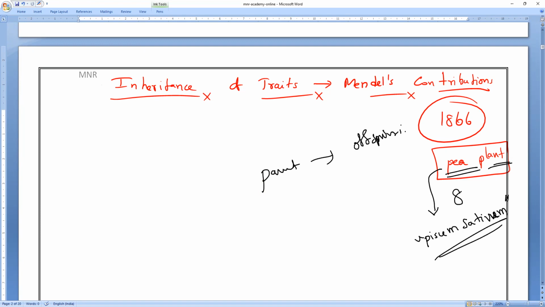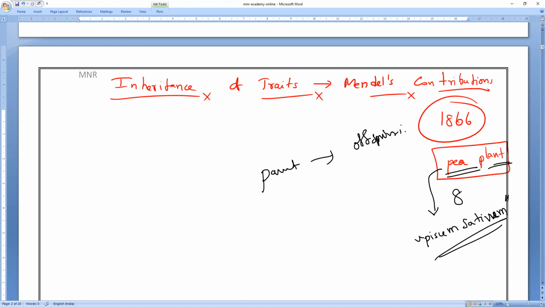He's the first one who did a systematic analysis, and he published after 8 years of analysis and very clear, close observation. He conducted many hundreds of experiments within these 8 years. Then only he published, in Brünn, in the natural history society there. So in that society itself he published. That is why he is considered the father of genetics or modern genetics.